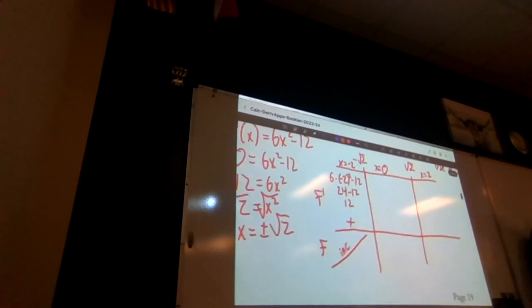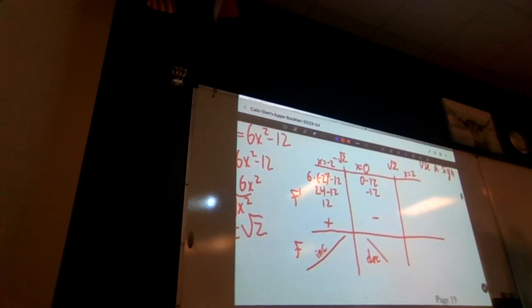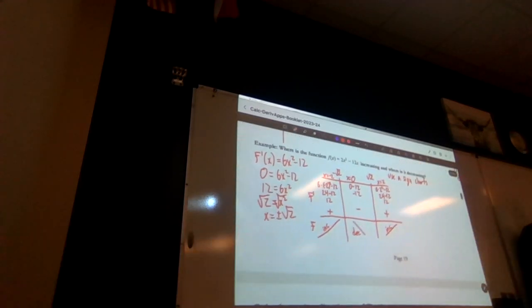Now we do the same thing over here. What happens when I input 0? We get 0 minus 12, which is negative 12, which is negative. So are we going to be increasing or decreasing? We will be decreasing. And then what's going to happen at root 2? Let's input the 2 value. We get 6 times 2 squared minus 12, which is again 24 minus 12, which is positive. Is it increasing or decreasing? It is increasing. So, using this sign chart and the derivative, we were able to find all our values.